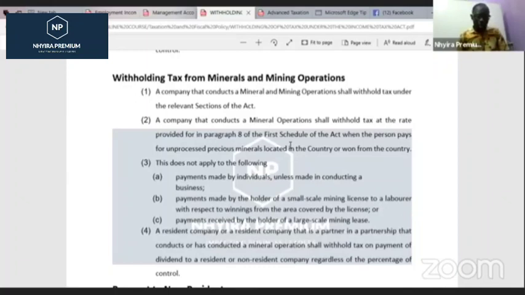But because they are a branch and the profit will be repatriated, we need to withhold a tax of 8% as well on their profit after tax, which is what will be repatriated. So one is their corporate tax, and the 8% is the withholding tax on the branch profits, because the branch profit after tax is what they will be repatriating. So Halem Hussein, I believe you get the explanation.